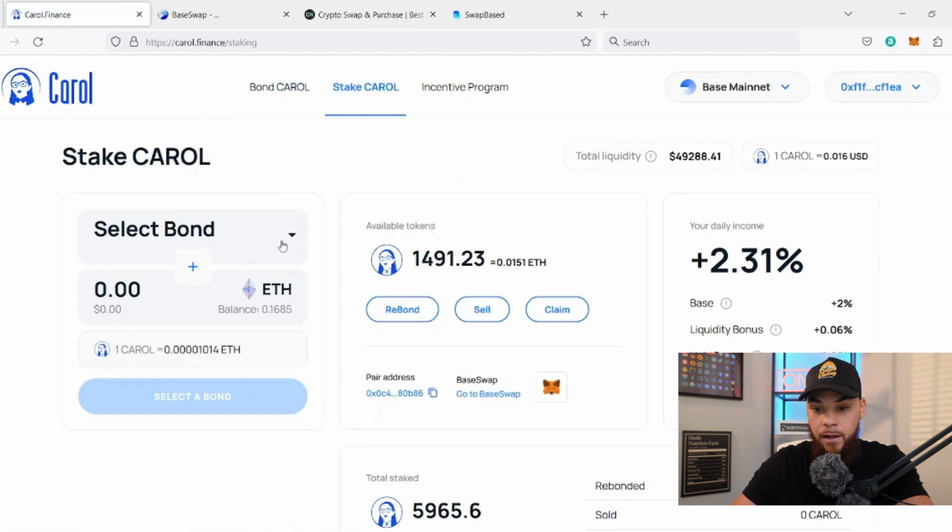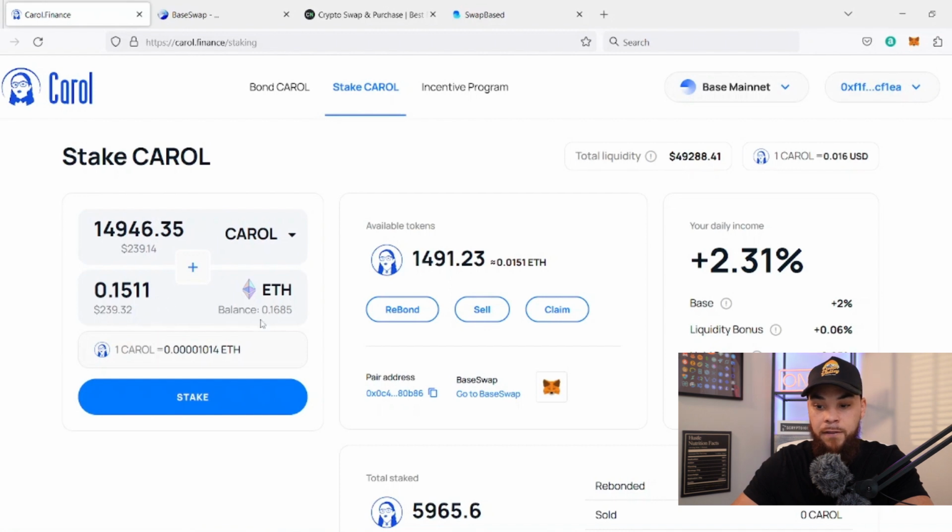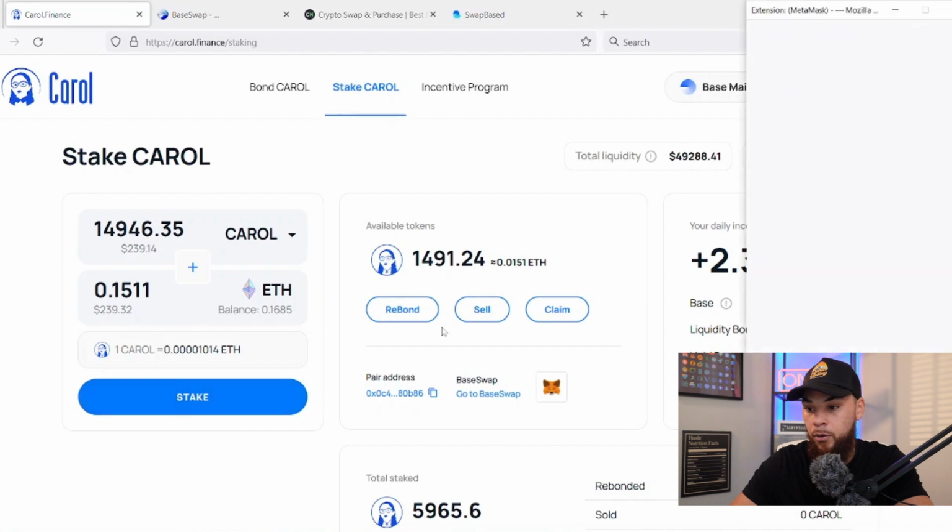So I have another bond here. This is worth 0.15 Ethereum. As you can see, I have a little bit of Ethereum here as well. So what I'm going to do is stake these tokens so that I can earn even more Carol every single day. We're going to do that first, and then we're going to cover some of the other things in the protocol here on the screen.